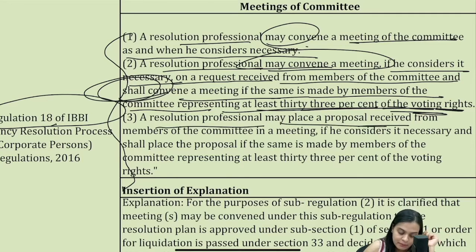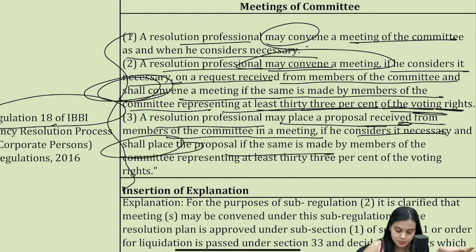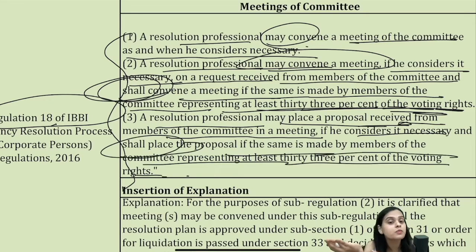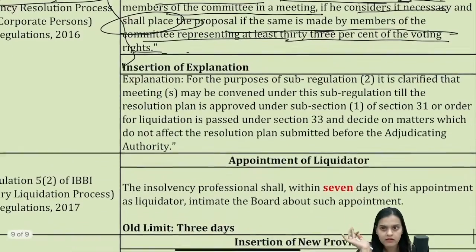Resolution professional may place a proposal received from the members of the committee in a meeting if he considers necessary, and shall place the proposal if the same is made by members of committee representing 33% of the voting rights. So earlier also regulation 18 said the same thing. The crux of the meaning remained the same. Now it has been divided into 3 points, and some language has been changed, right? But not so important. Okay.